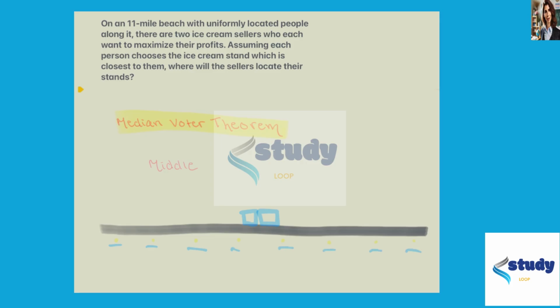Versus if one of the sellers had instead placed their stand all the way over here, they'd be likely to get maybe just a couple, maybe just these two, whereas all of the other ones, maybe they could get this one as well. So they'd get three, but the other seller sitting in here would then get five as compared to the one over here would only have three. So you can see that by placing their stand in the middle of the beach, in the median, if we want to call it that, then they are going to get the greatest amount of customers, meaning they'll be able to maximize their profit. So this is telling us that these sellers should place their stands right in the middle of this beach.